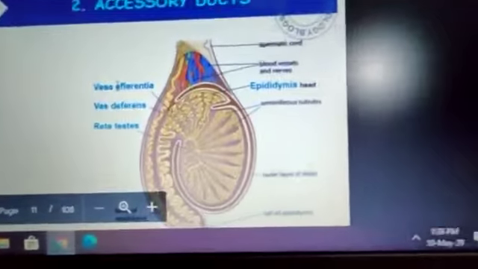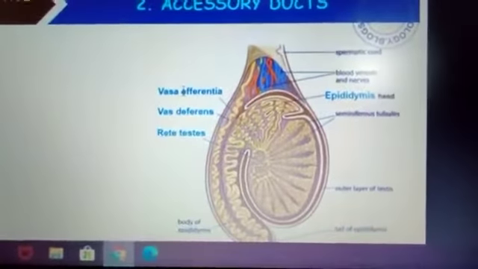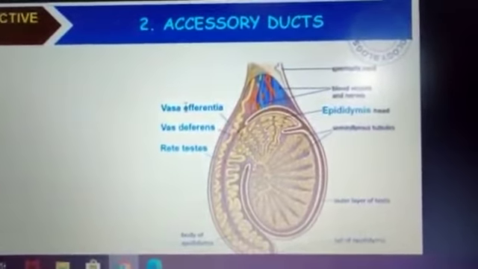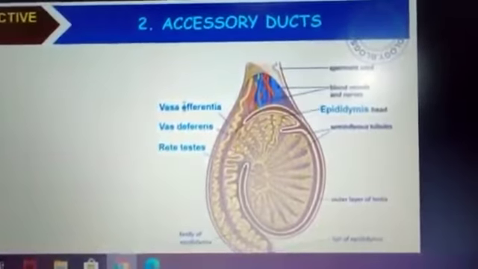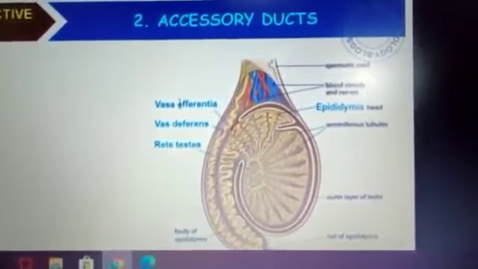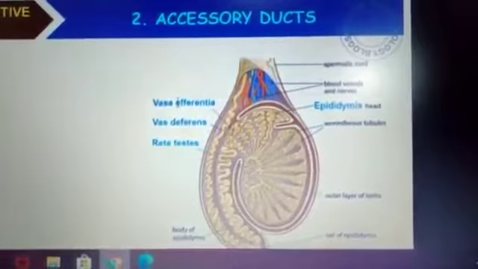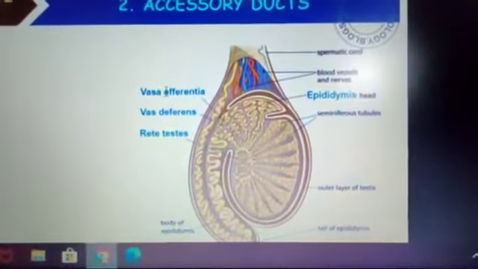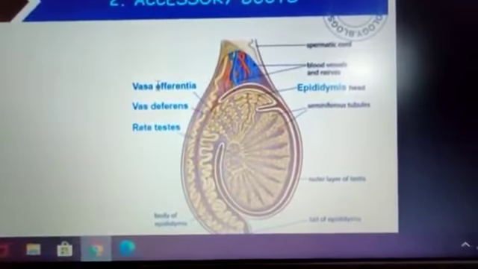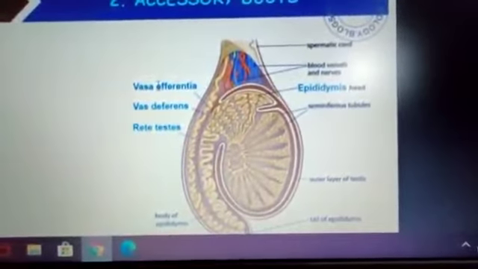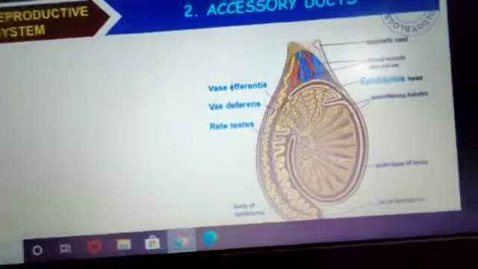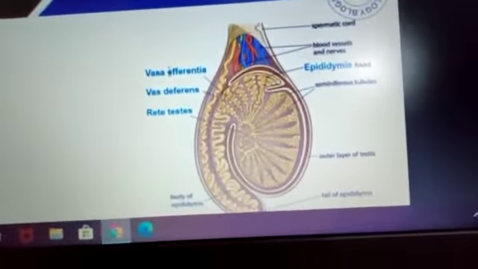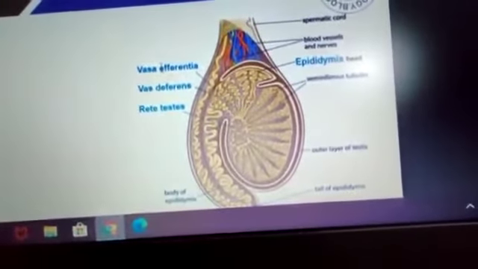Now in this diagram you are able to see the accessory glands, which are not directly involved in reproduction, but they help in reproduction. Here you can see the prostate gland.